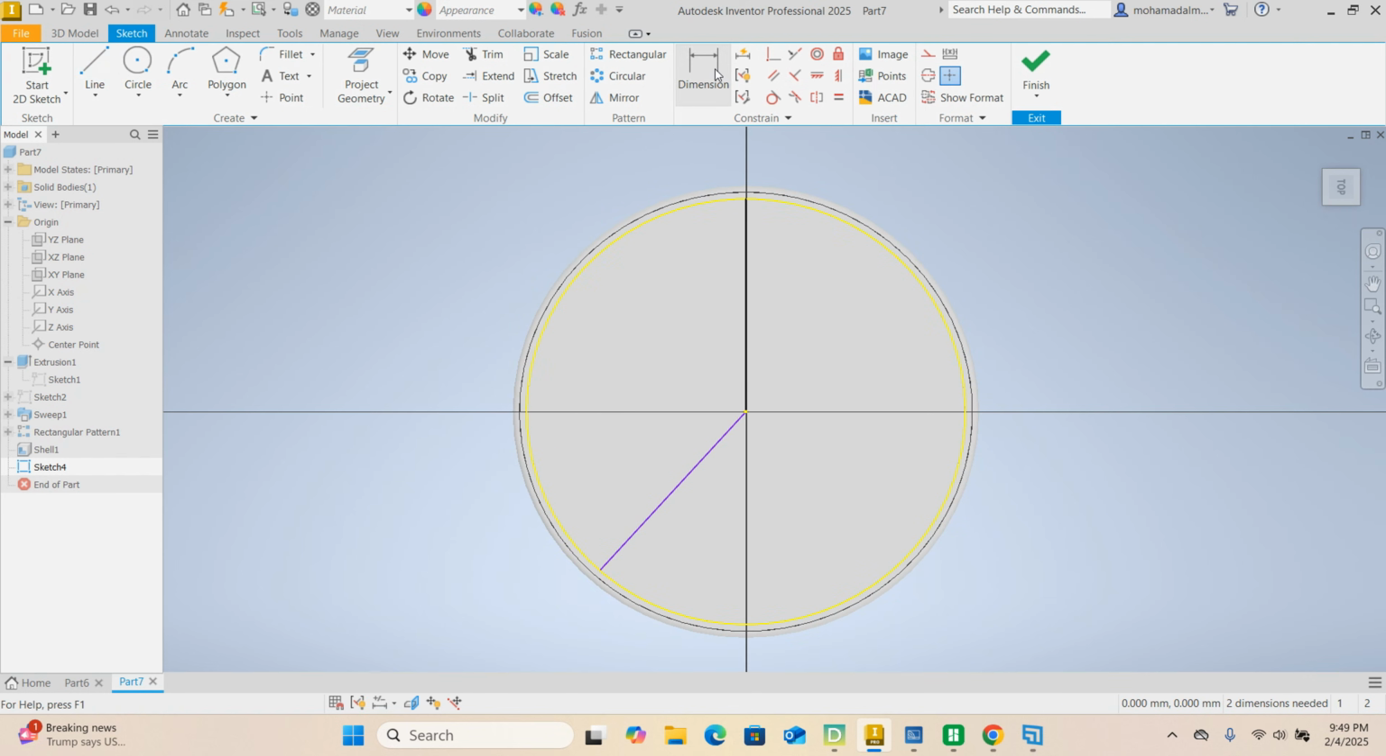Excellent. Now, dimension tool. Select this line to here. This angle is 120.